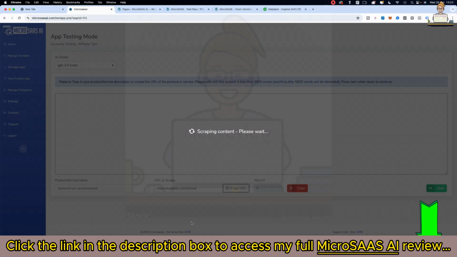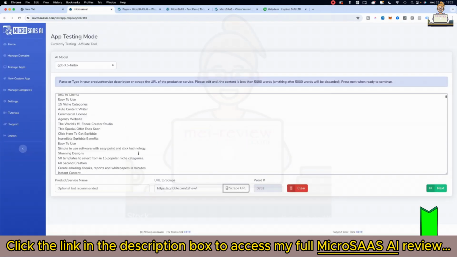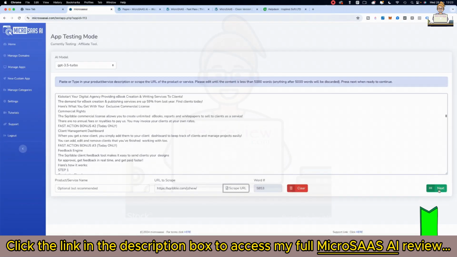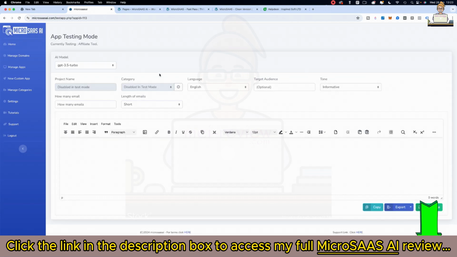So scrape URL. Okay, so it's scraped the data there. So I'm going to click next. These here are disabled in test mode because you don't really need them. Also, your user will not see this. This is just a test mode for you to see which style or model of the AI is best.